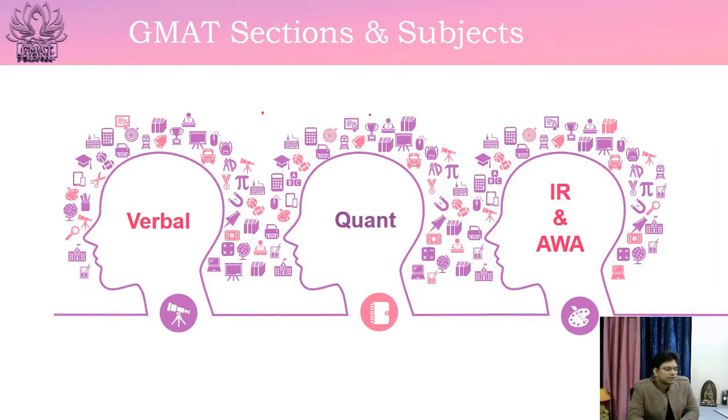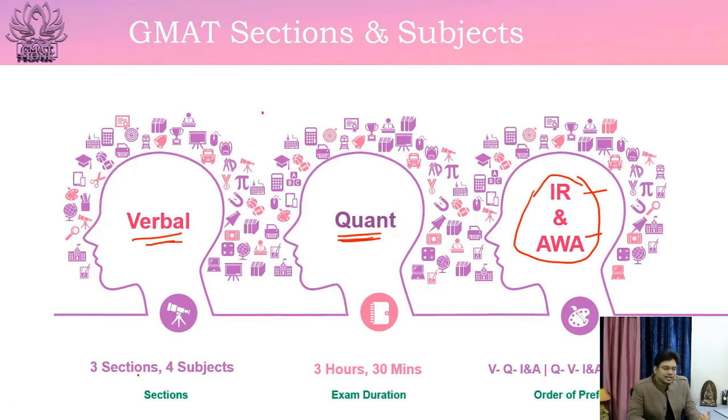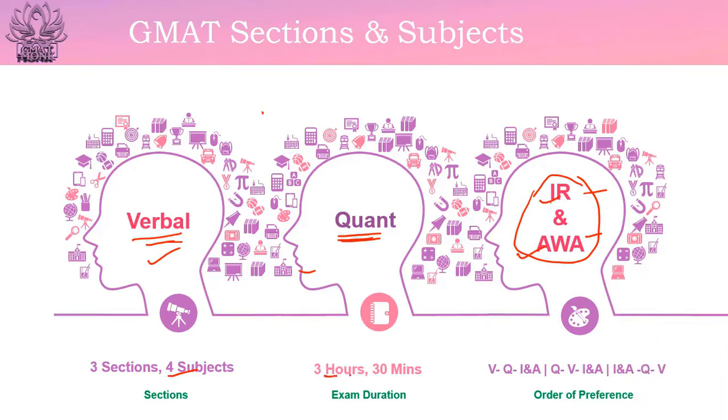GMAT sections and subjects. There are three sections basically. One is the verbal section, then the quant section, and then the IR and AWA section. IR is integrated reasoning and AWA is analytical writing assessment. So there are three sections and a total of 4 subjects: verbal, quant, IR and AWA. The total exam duration would be around 3 hours and 30 minutes. For each section, how much time there would be, I will cover in the next few slides.